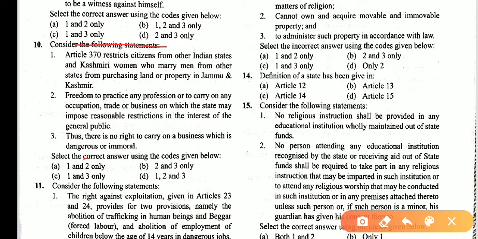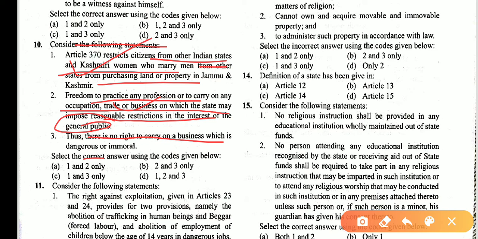Consider the following statements are correct. Article 370 restricts citizens from other Indian states, and Kashmiri women who marry men from other states, from purchasing land or property in the Jammu and Kashmir areas. Freedom to practice any profession or to carry out any occupation, trade or business, on which the state may impose reasonable restrictions in the interest of the general public. Yes, restrictions imposed in the interest of the general public. Thus, there is no right to carry on a business which is dangerous or immoral. These statements are also correct. So 1, 2, 3 are correct statements. So answer is D.